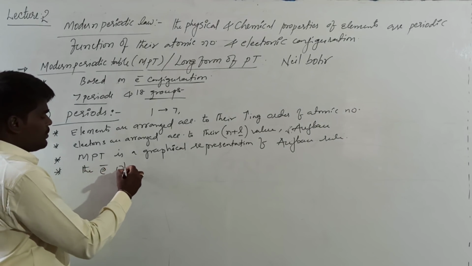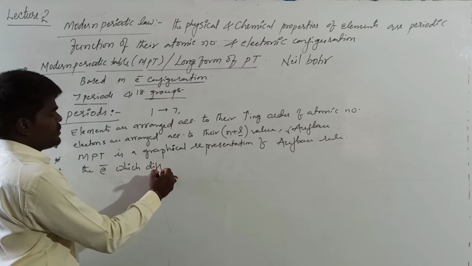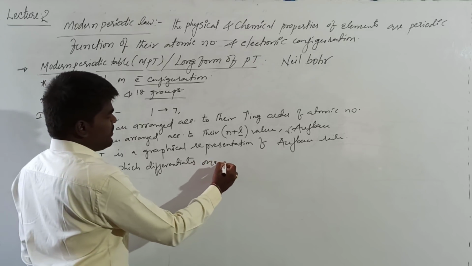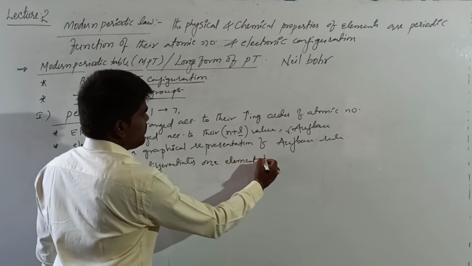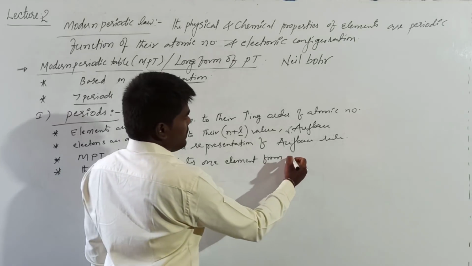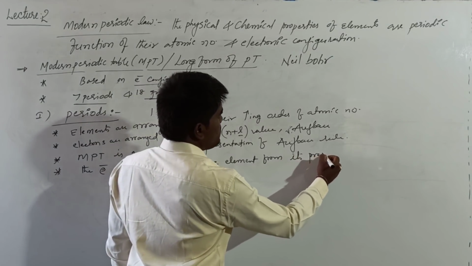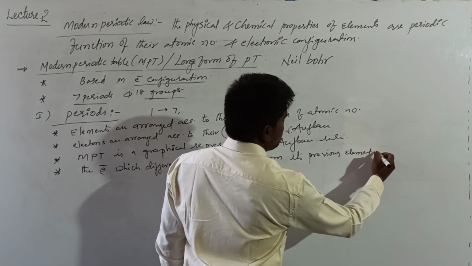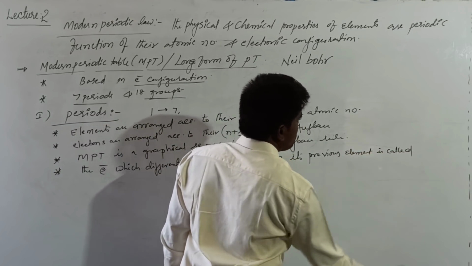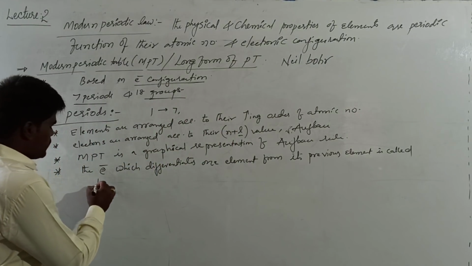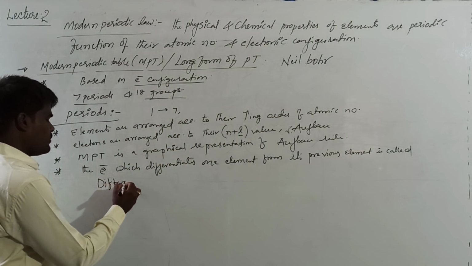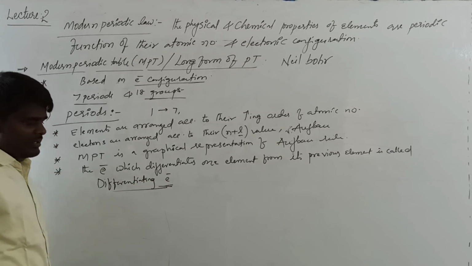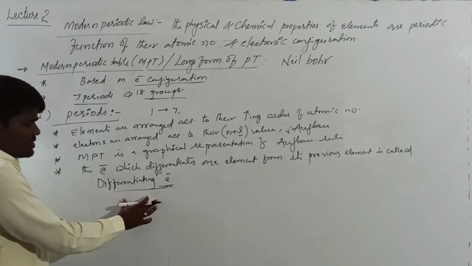The electron which differentiates one element from its previous element is called differentiating electron. This term is very important for us because we are going to use this term repeatedly.